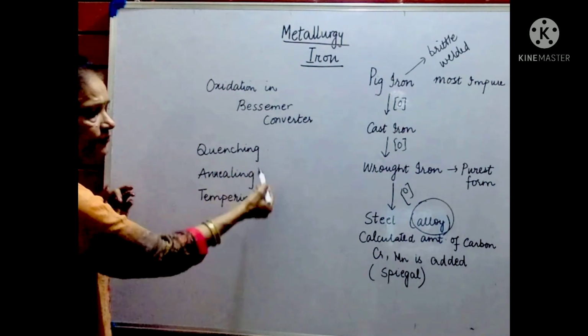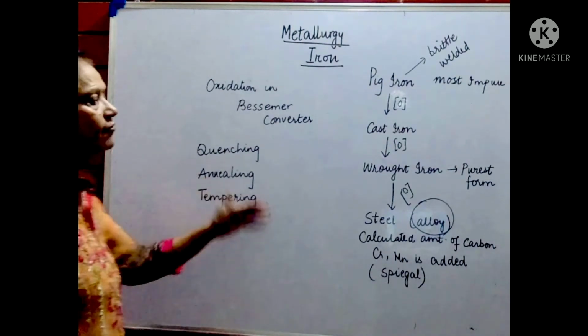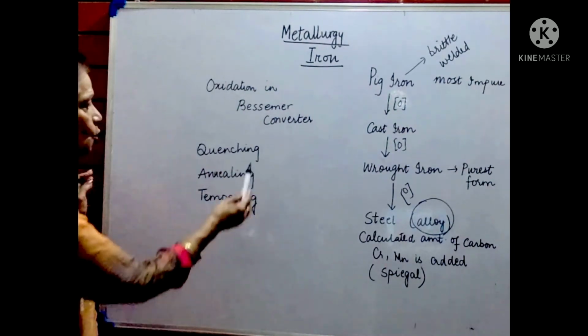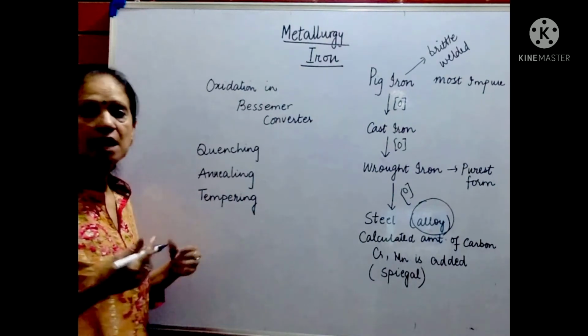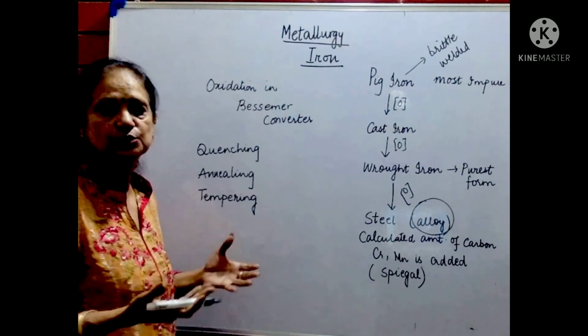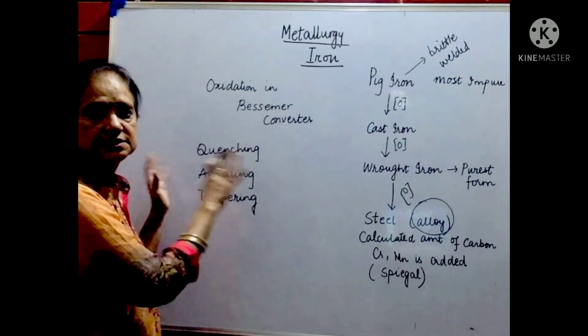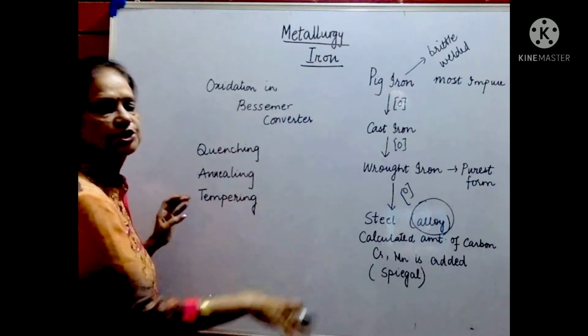The few other processes that take place to make steel of the style that the manufacturer wants are quenching, annealing, and tempering. Quenching is something like how you quench your thirst. You quench your thirst by drinking water. Similar thing is here. You heat steel to a very, very high temperature and then plunge it into water.